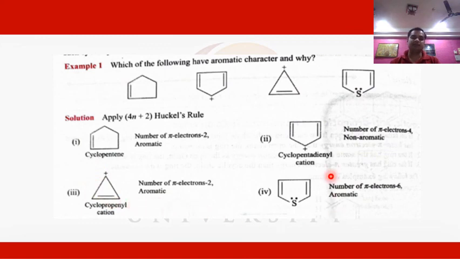Similarly, as we have discussed earlier, this is the example of thiophene. We have two pi bonds present. Due to the two pi bonds, the number of pi electrons in this case is 4, plus 2 electrons coming from the sulfur, which is present in a parallel orbital with the p orbitals at the carbons. So the total number of electrons is equal to 6, following the 4n plus 2 pi electron Huckel rule, and it is also cyclic in nature, and a continuous pi electron cloud is present. Due to that, it is also aromatic in nature.